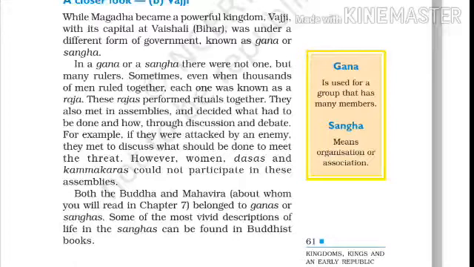It means there was an assembly for the meeting of the Rajas. In those assemblies, they decided what had to be done and how it was to be done through discussion and debate. For example, if they were attacked by an enemy, they met to discuss what should be done to meet the threat. However, do you know, women, dasas and kamkaras could not participate in these assemblies.